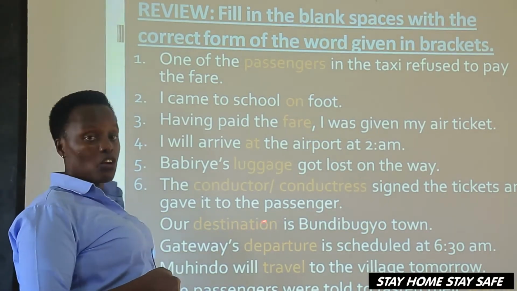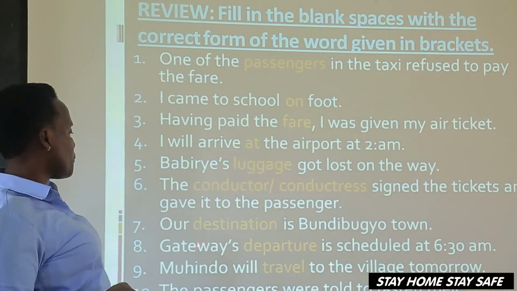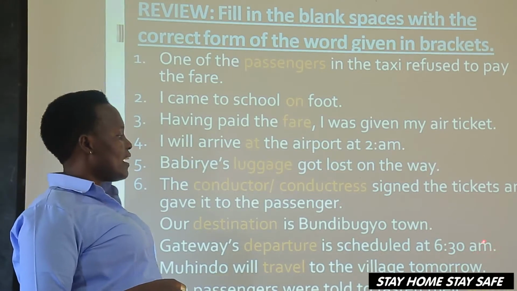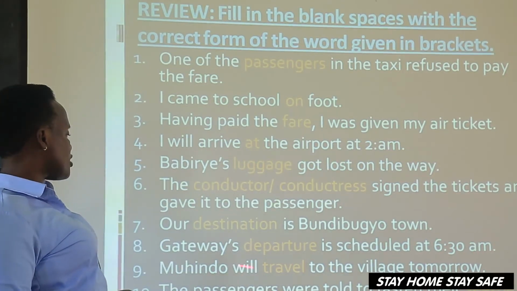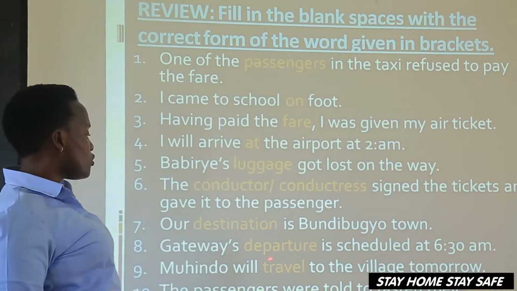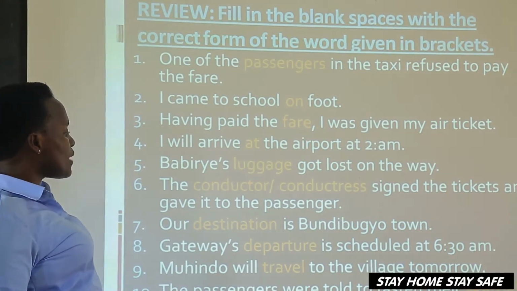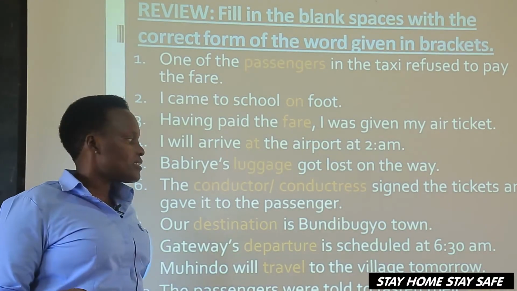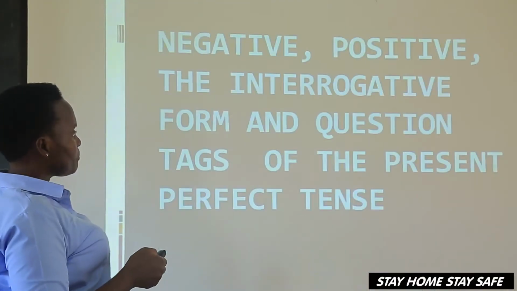It means that we are going to Bundibugyo town. The bus's departure is scheduled at 6:30 a.m. Departure. Muhindo will dash to the village tomorrow. The answer is travel. The passengers were told to fasten their seat belts. We fasten our seat belts.